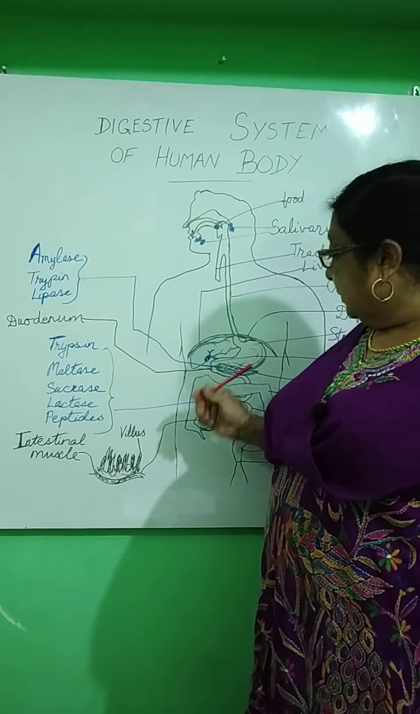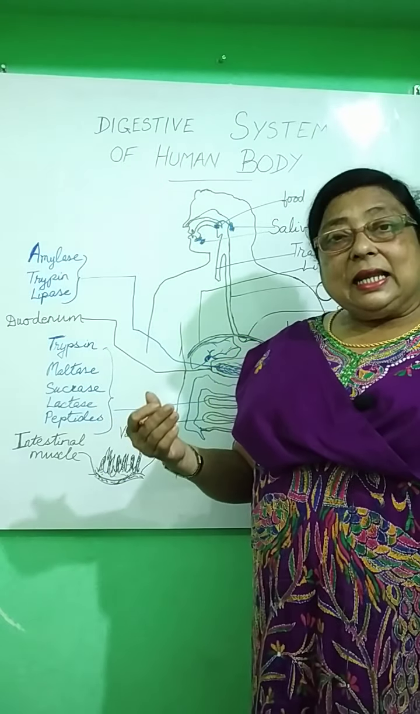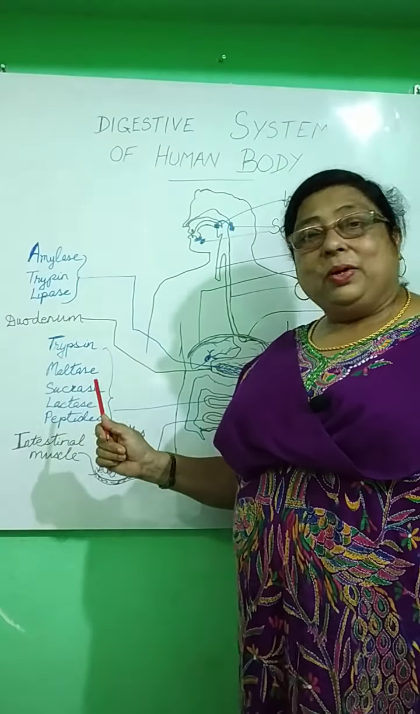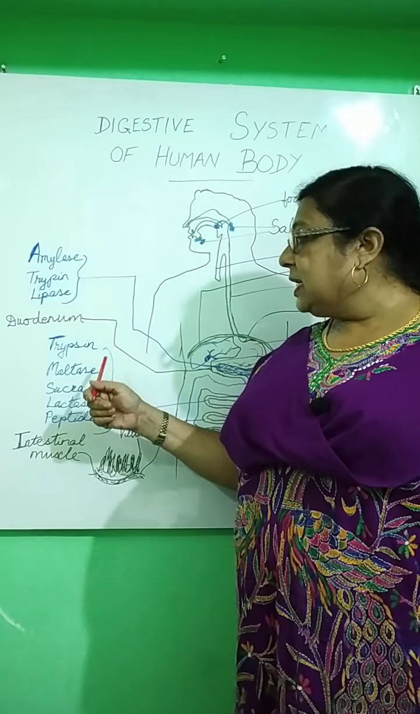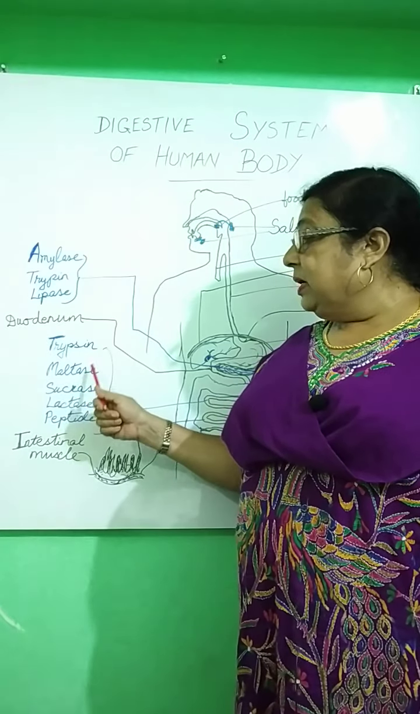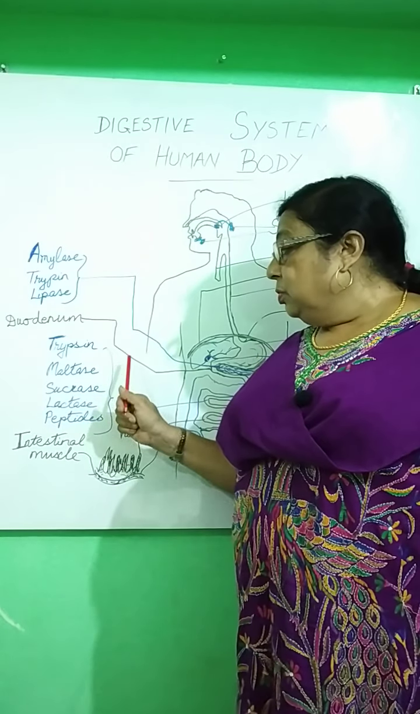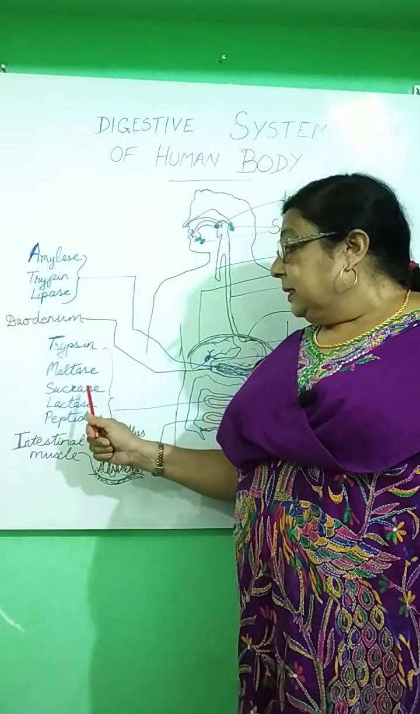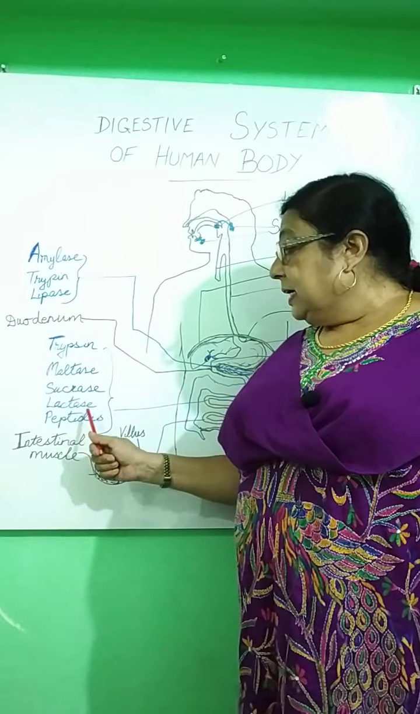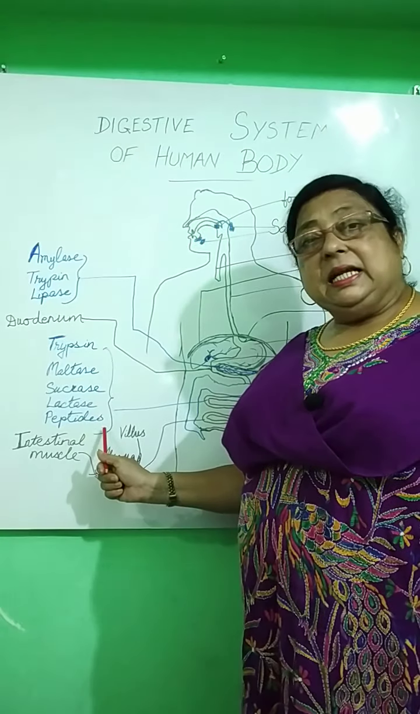Okay, now the inner lining of this small intestine secretes a juice called succus entericus. Now, this succus entericus has several enzymes, which have more or less the same functions which I have told you just now. Trypsin will convert the peptides into amino acids. Then maltase will convert maltose into glucose. Sucrase will convert sucrose into glucose. And then lactase will convert lactose into glucose and galactose, and the peptides again via peptidases to amino acids.